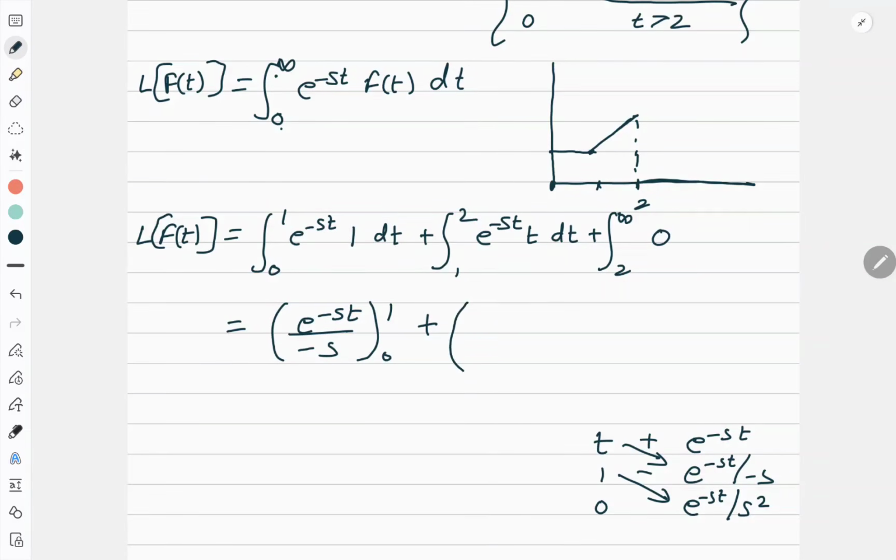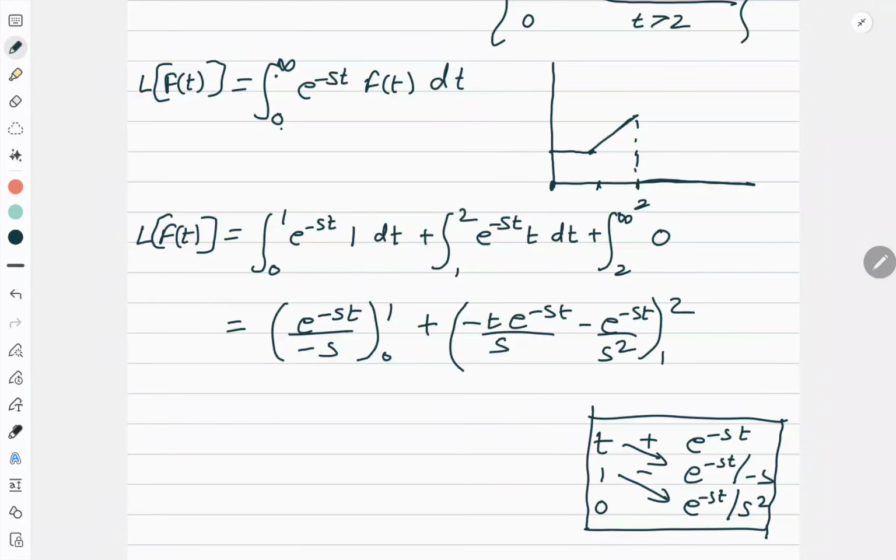So what will be the answer here? Minus t e to the power minus st upon s, then minus e to the power minus st upon s square, limit 1 to 2. So this is like by parts I did in the previous question. This is a shortcut of by parts integral I have taught you in my videos.